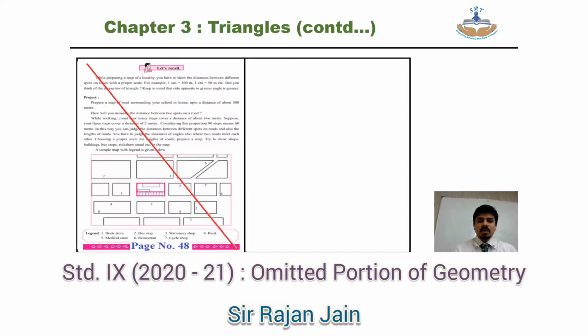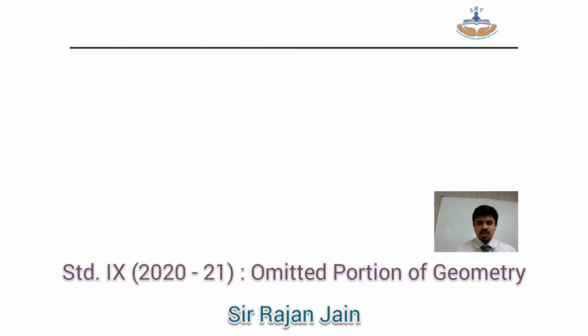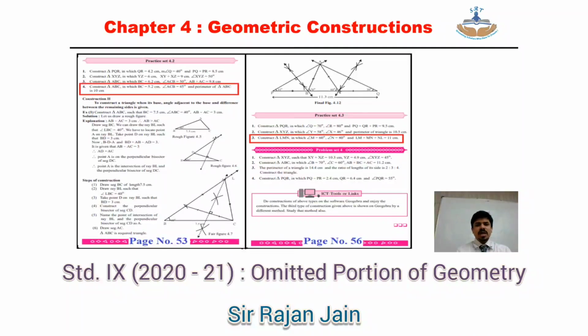Then coming to page number 48, entire page is omitted. Page number 48, you can strike out the entire page. Coming to your chapter number 4, geometric construction. For that, directly come to page number 53. On your page number 53, practice set number 4.2, question number 4 is omitted. Then page number 56, practice set number 4.3, question number 3 is omitted.